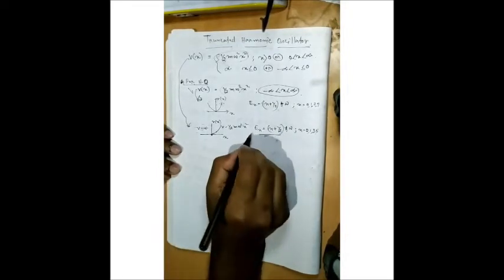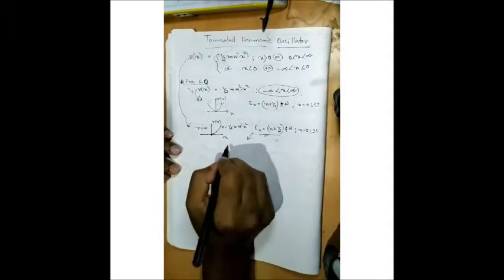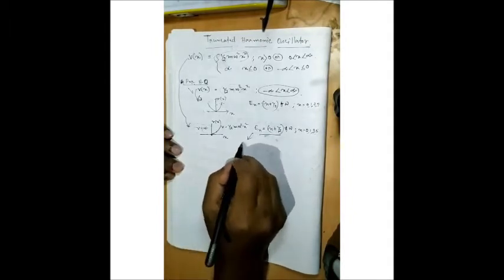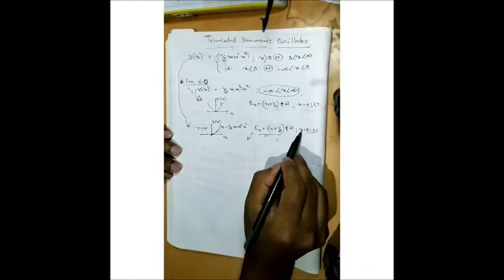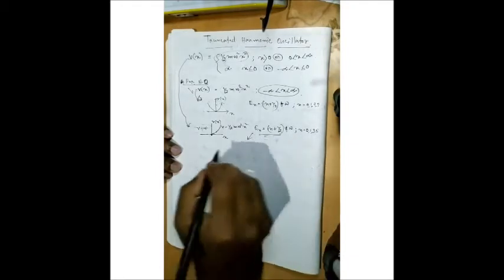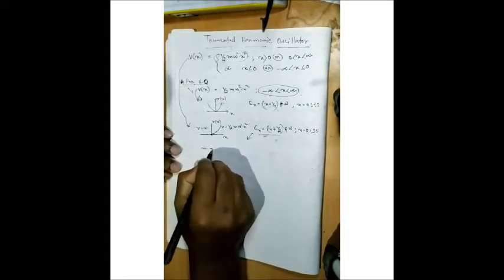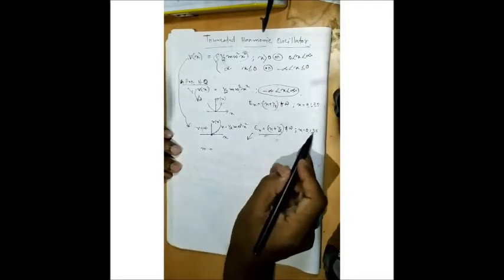Or I can modify this energy eigenvalue. How? Since n equals 0, 1, 3, 5, if I say that m is a number, how can we define an odd number?